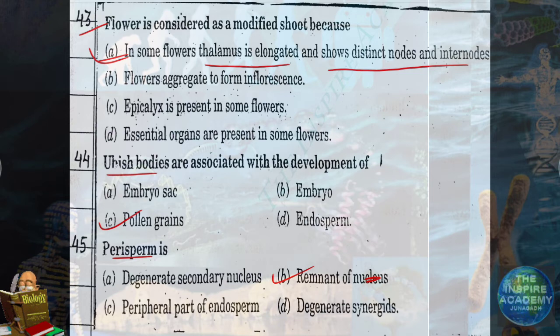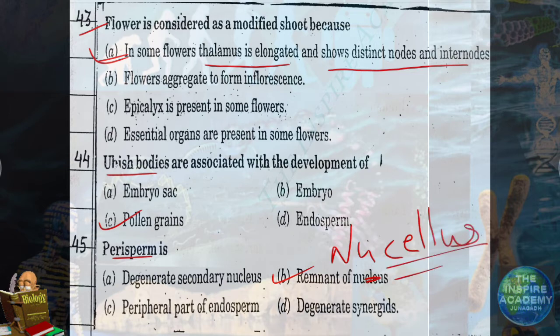In some seeds like black pepper, the remnant of nucellus gives rise to perisperm. Option B is correct. It provides nutrition to the megaspore. Likewise, tapetum provides nutrition to microspore. Microspore mother cells are diploid, microspore is haploid.